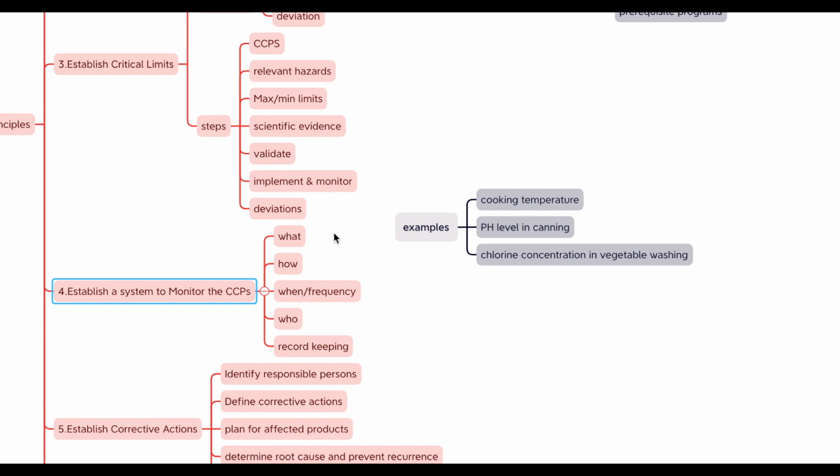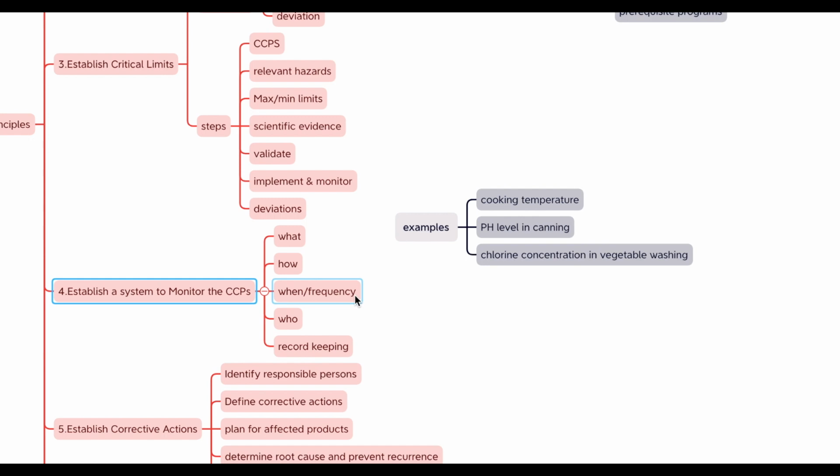So here are a few key points to understand monitoring procedures. First, what to monitor. This involves identifying the specific parameters that need to be measured or observed at each CCP. This could be physical measurements like temperature or time, chemical measurements like pH or salt concentration, or even microbiological tests. And then how to monitor. This involves specifying the methods or techniques used to monitor each parameter. This could involve using specific instruments, conducting visual inspections, or performing laboratory tests.